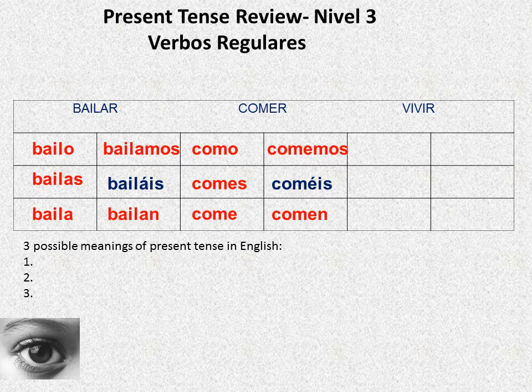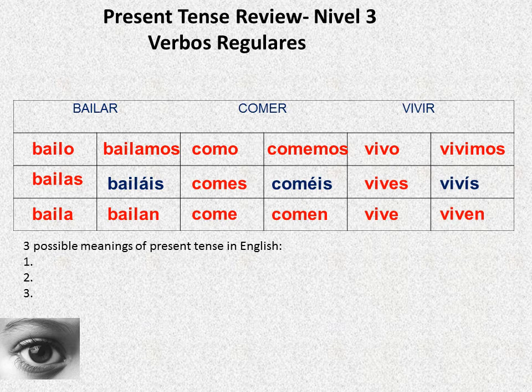Okay, let's keep on going. Vivir. Vivir, ok, ahora tenemos los verbos. Vamos a empezar con el vivir, que termina en IR.